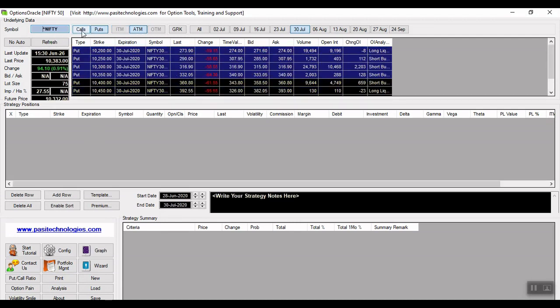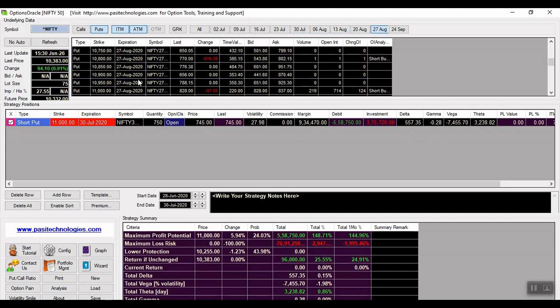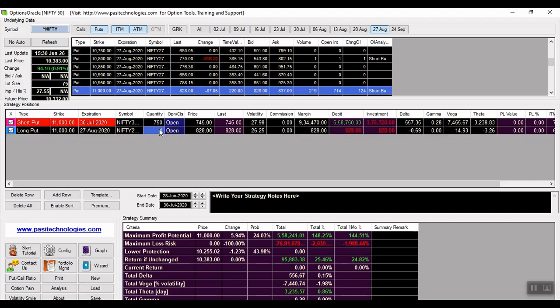What I'm going to do is add an in the money put option of the 11,000 strike price for the July contract, and I'll be adding 750, which is 10 lots, and here we'll be shorting this 11,000 in the money put option of 10 lots. And we are going to buy back the same 11,000 put option of 10 lots from the next month, which is August.